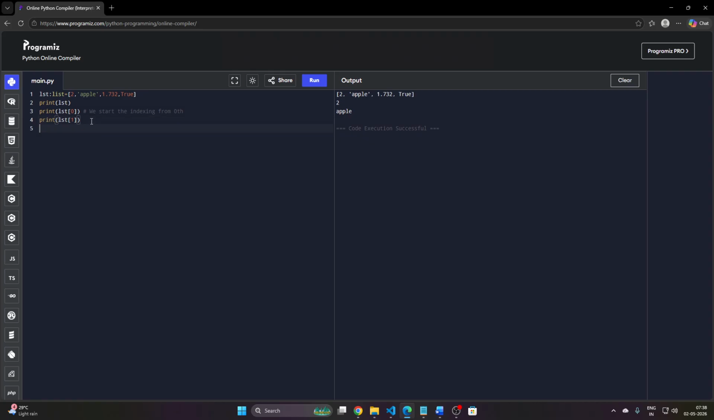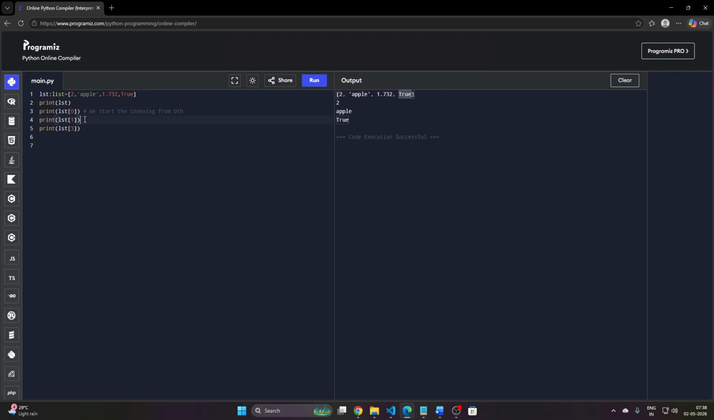If we want to print the last element, that is print lst[3]. If you want to display the last element, then you use that, because it starts from 0 and ends with 3, because we have 4 elements: 0, 1, 2, 3. Okay, I think I am clear to all of you. It's a very clear thing.